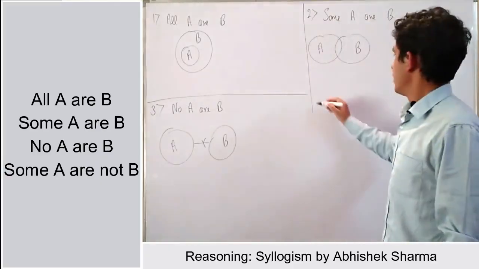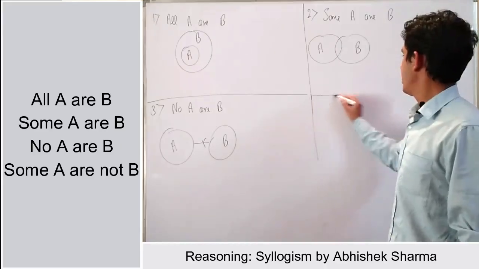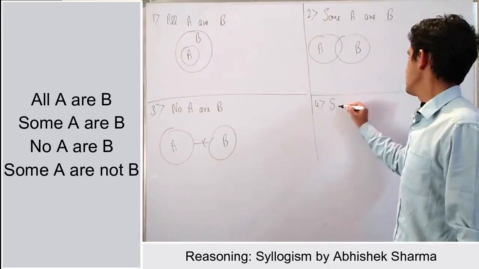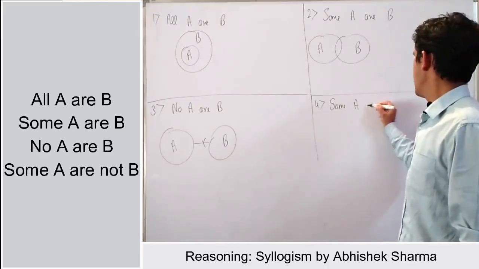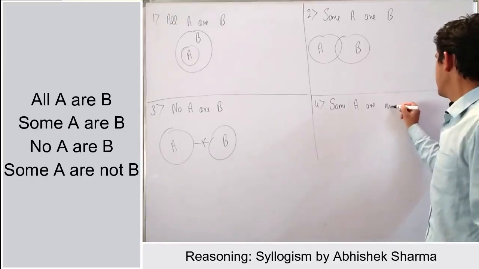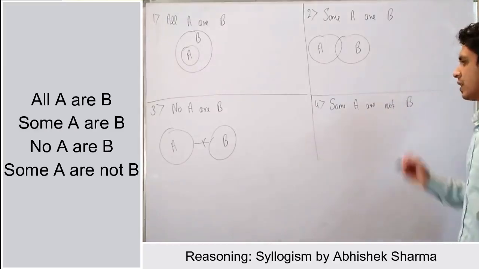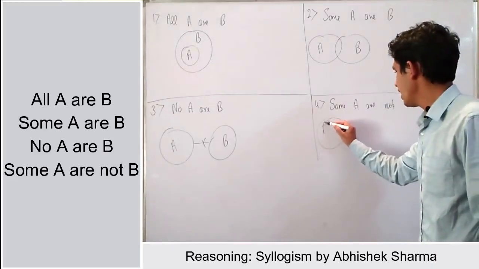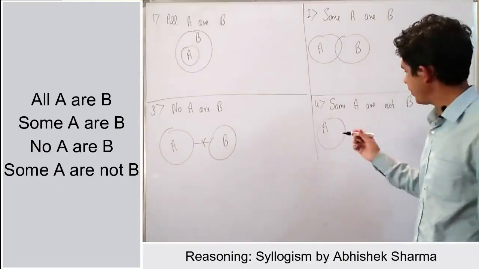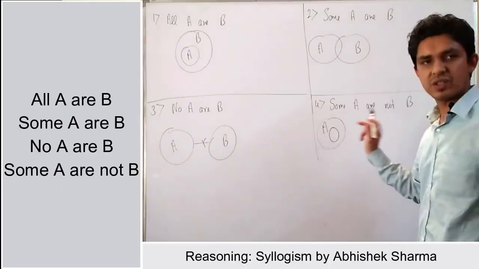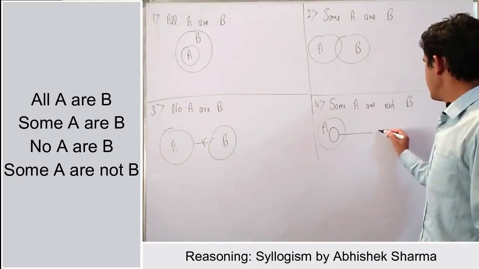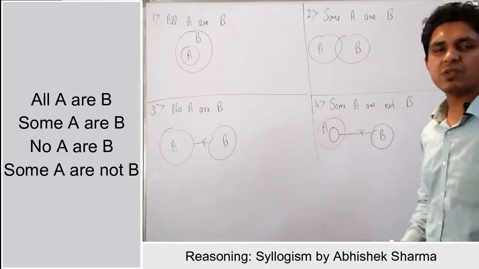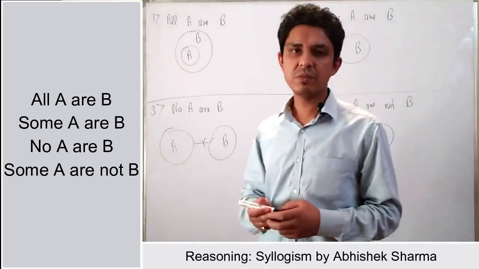Right? The fourth type of statement is some A are not B. And how will it be drawn? Simply draw A and take some part of A, and draw a straight line to B and cut it in between. So this will be some A are not B.